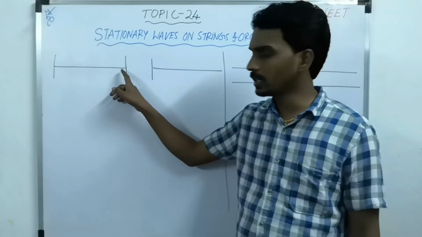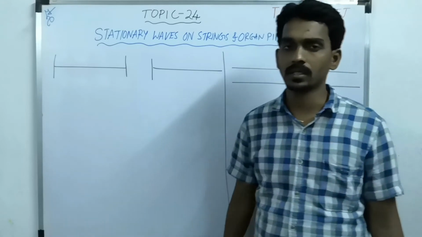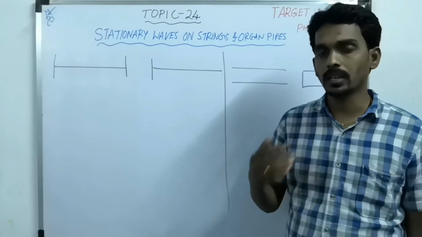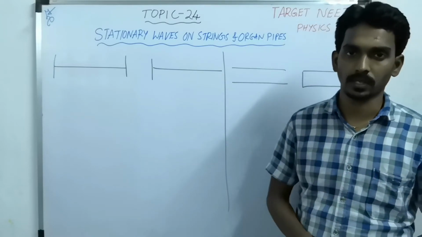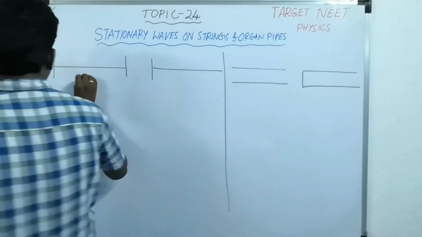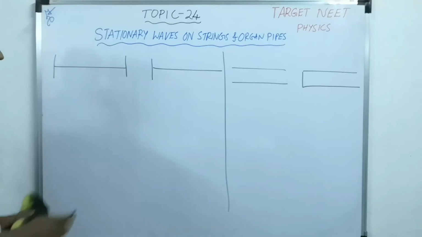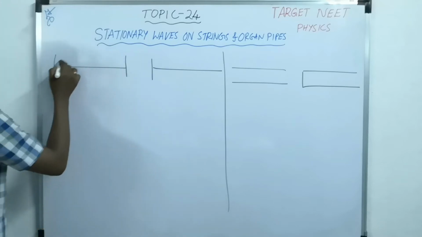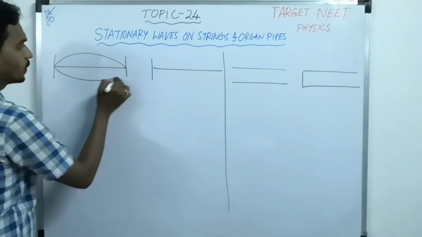So if it is rigid and fixed, there is always a node, zero displacement. If there is a free end, then there is an antinode, maximum displacement. So when you take this first situation, you can vibrate the string such that a stationary wave is generated on it in such a manner that only one loop can form.